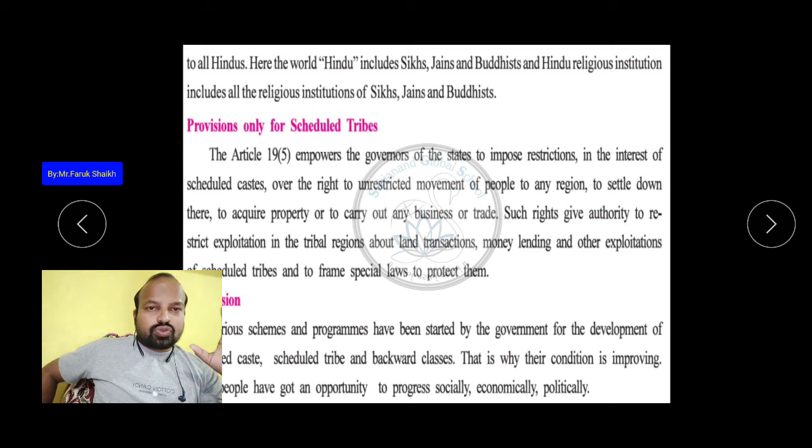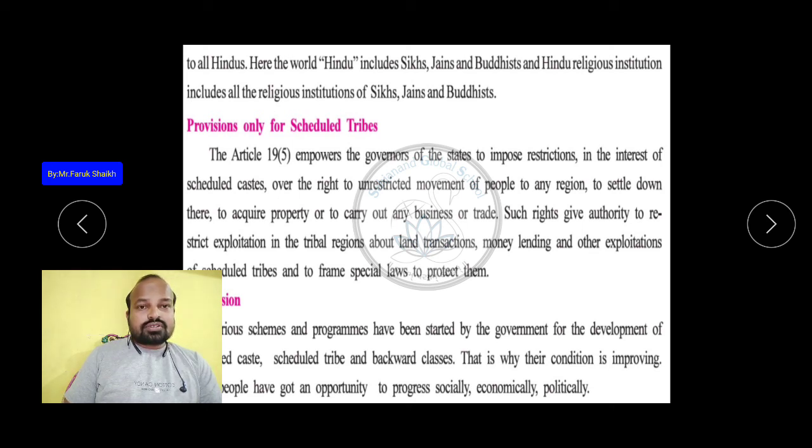यानी कि यहाँ पे जो हिंदू वर्ड है, that is not only just belonging to the Hindus, but it also includes Sikh, Jain and Buddhist, and the Hindu religious institutions include all the religious institutions of Sikh, Jain and Buddhist. So this is the way they can't refuse, they can't disqualify a person considering untouchability.